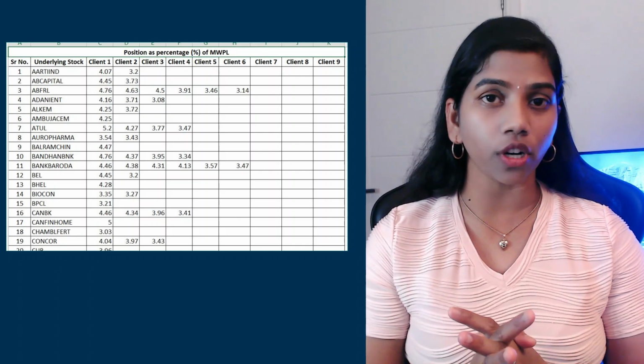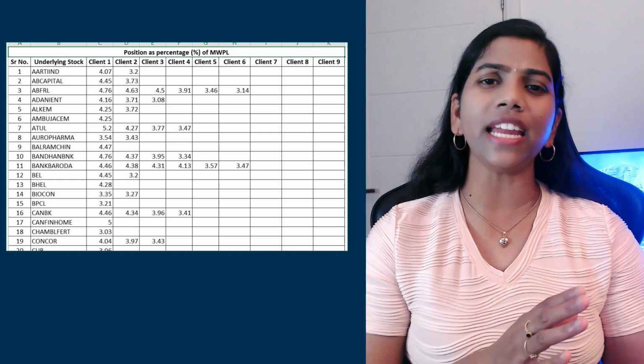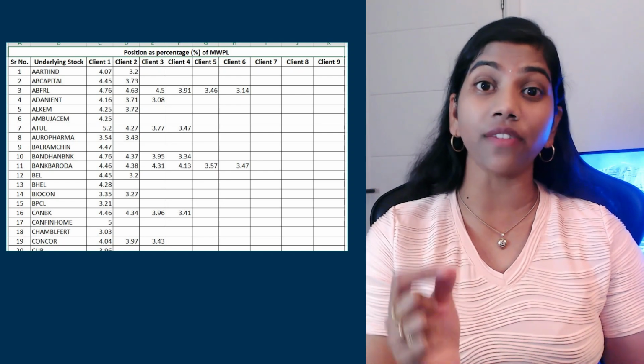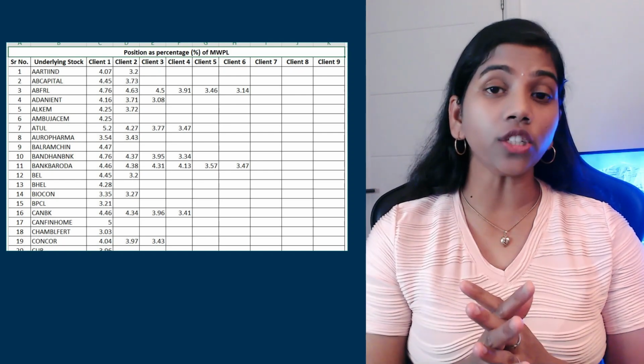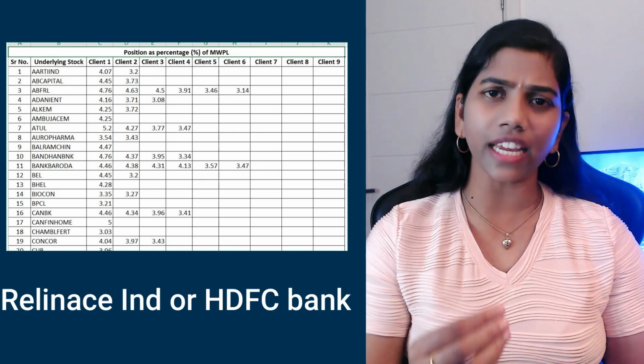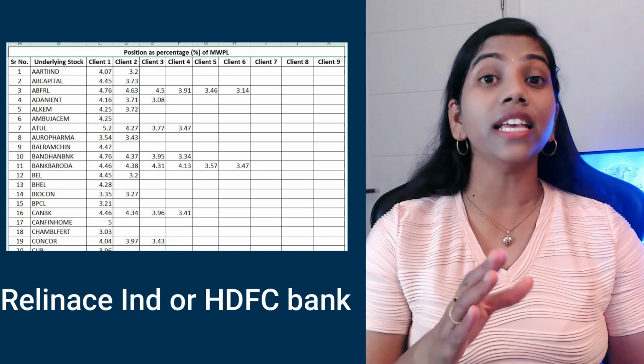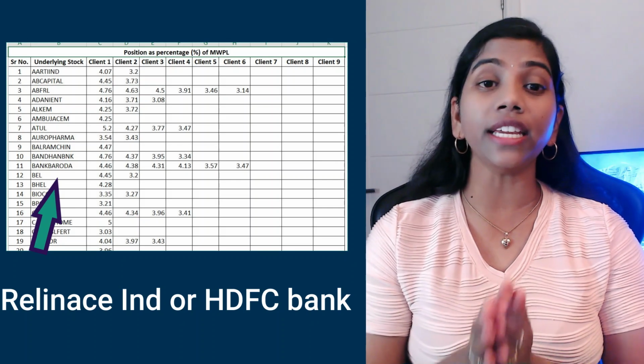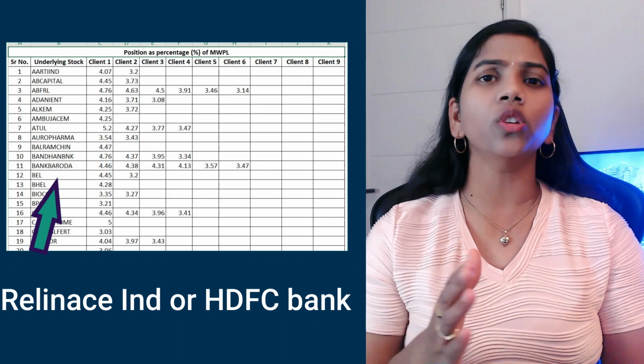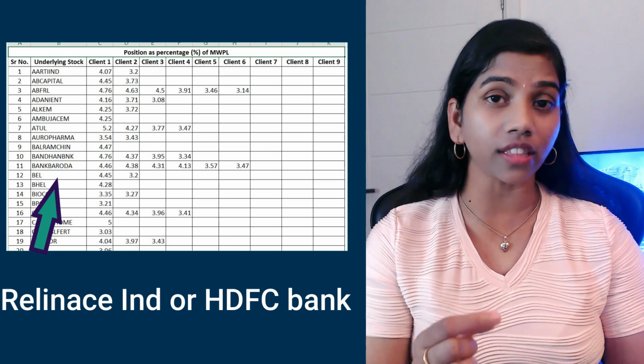Also, very, very important, we need to check for any index stocks, particularly index heavyweight stocks. Again, if an index stock or heavyweight stock like Reliance or HDFC Bank, etc. is listed here, then he or she can manipulate the whole index. So in order to be cautious, we have to check this every day.